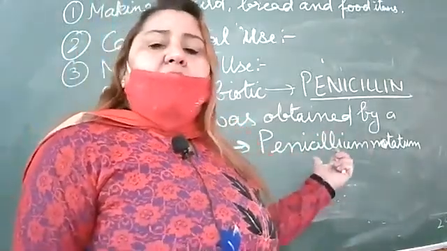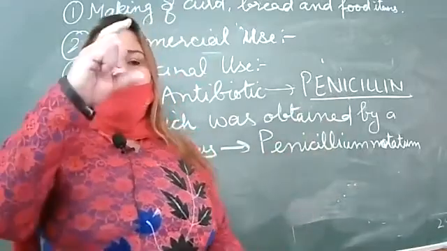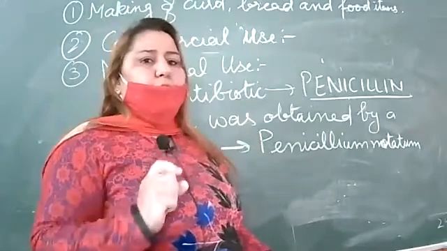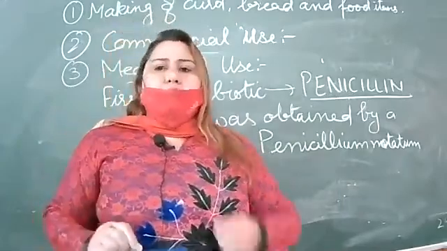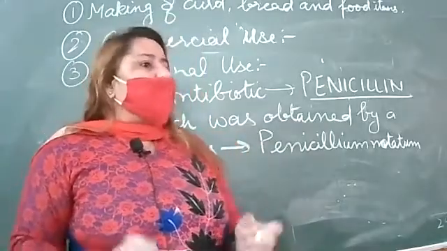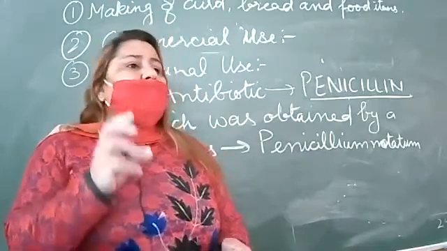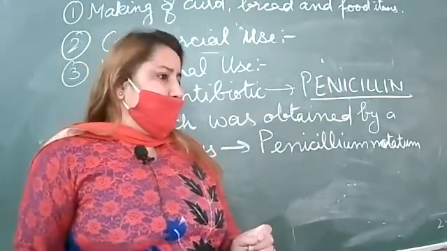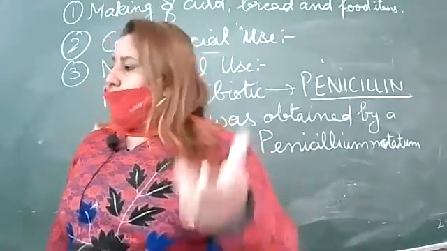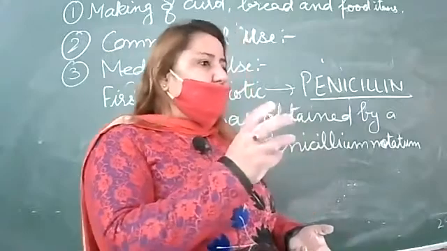Now, how and where did they find penicillin? There is a storyline given in your book at page number 20, a very small paragraph on how it was discovered. In 1929, a Scottish bacteriologist, Sir Alexander Fleming, was working in his lab on a culture of Staphylococci bacteria.